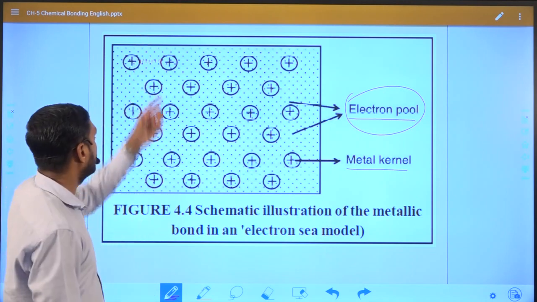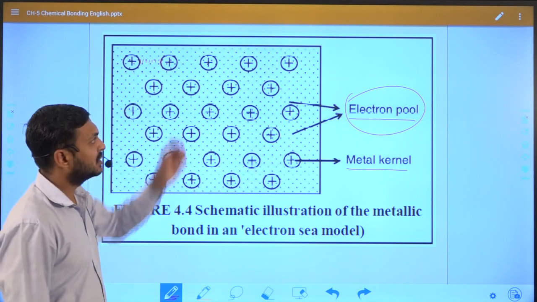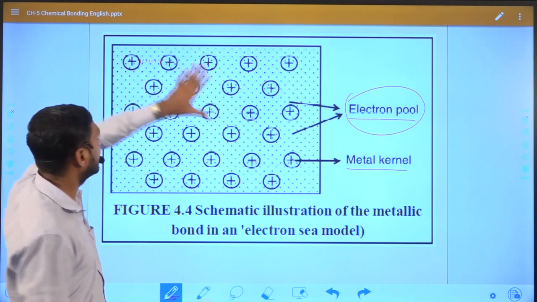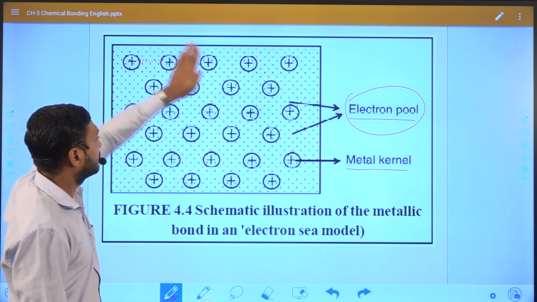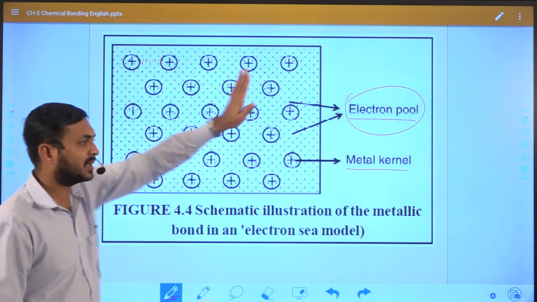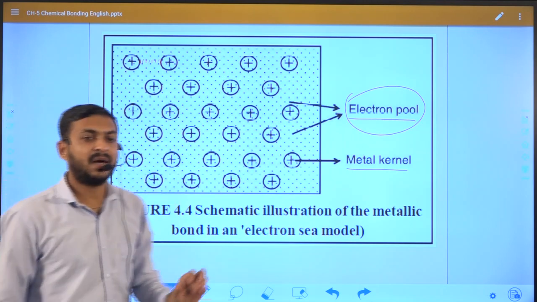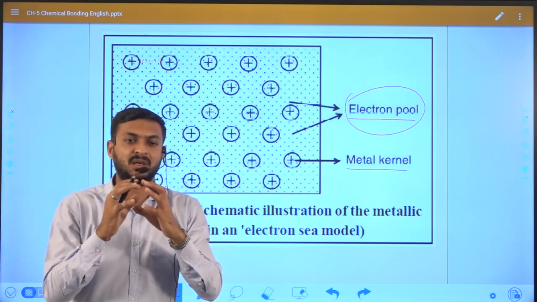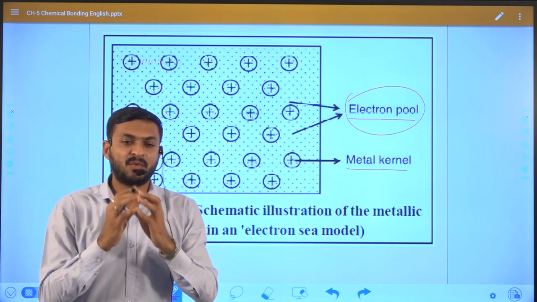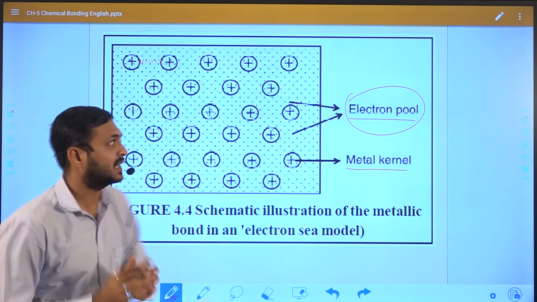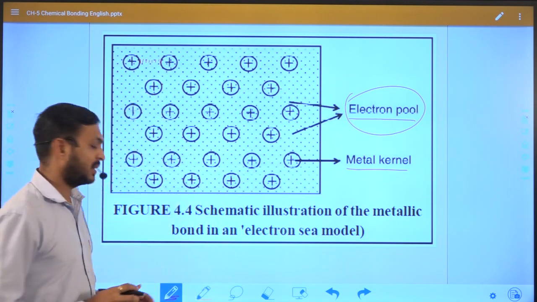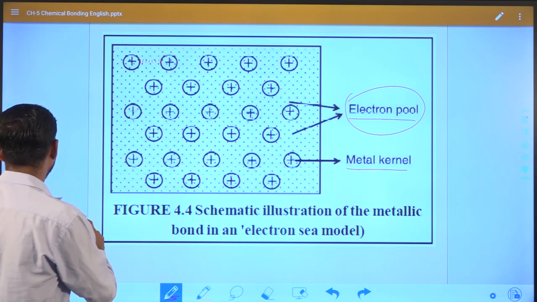In the case of two metals, two metals are attracted to each other, and this type of attraction is known as a metallic bond.